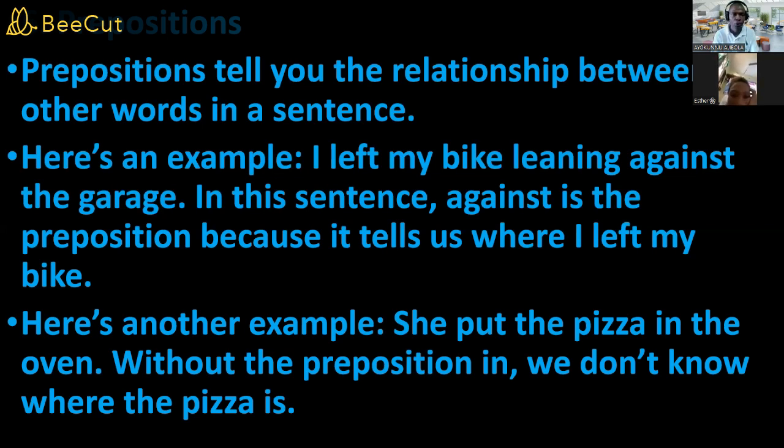So a preposition shows the relationship between a noun and a pronoun, or two nouns. For example, if you want to give me something, I say, put it on the table. There are no two nouns there, but there is a pronoun and a noun. The pronoun is it, and the noun is table. The it is a pronoun referring to what you are holding, and table is a noun. So the relationship between them is on.